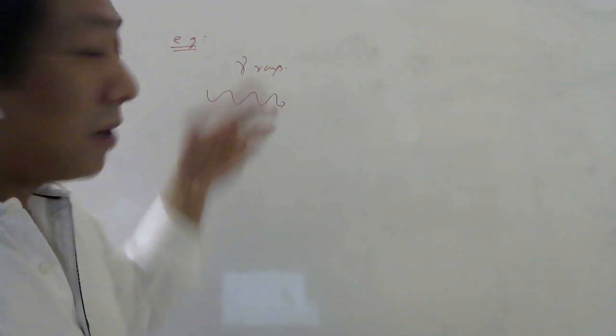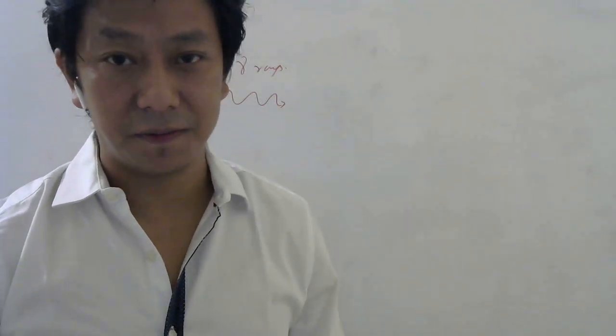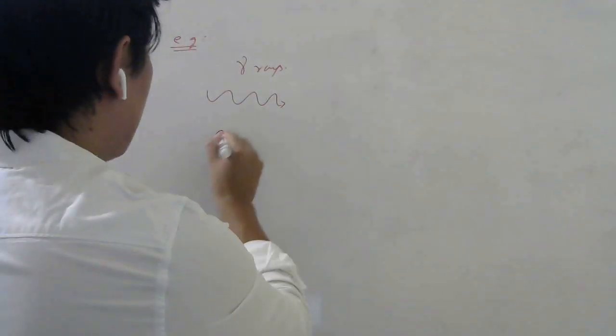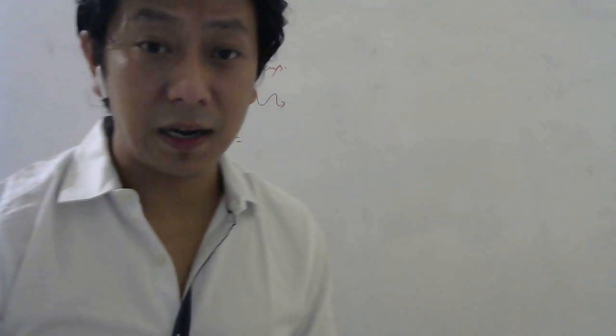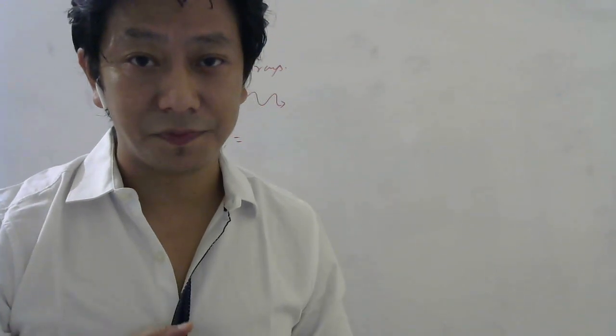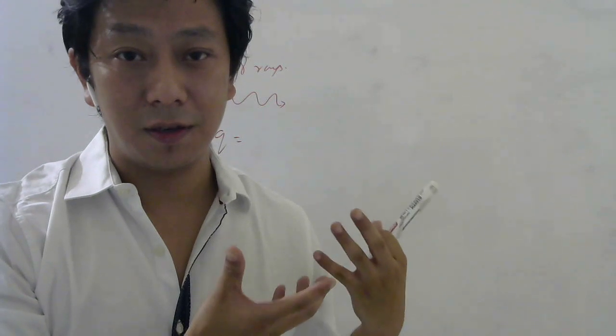Anyways, gamma rays are basically like light waves, except they have very high frequency. So what is the charge of gamma rays? If they are like light waves, they are electromagnetic waves only. The charge is 0, because they are just a form of energy.